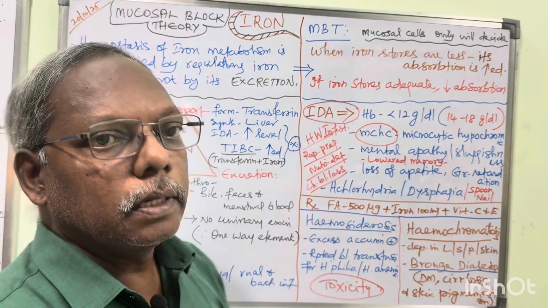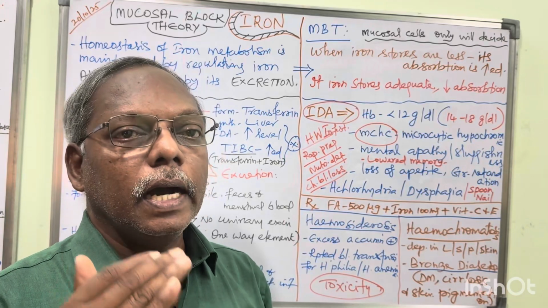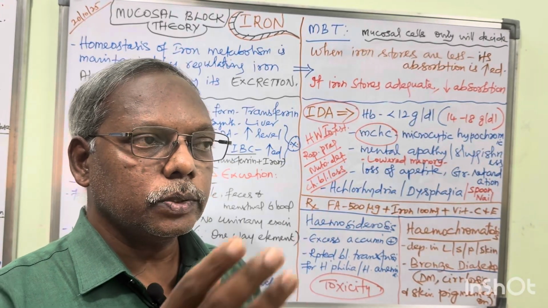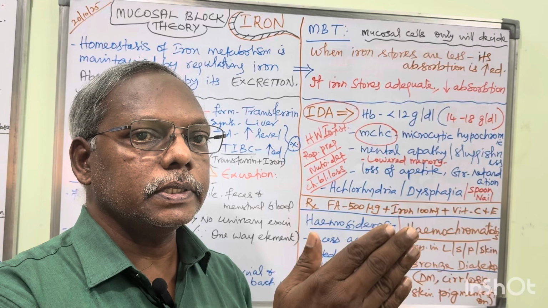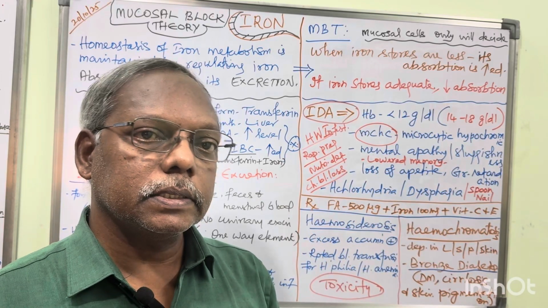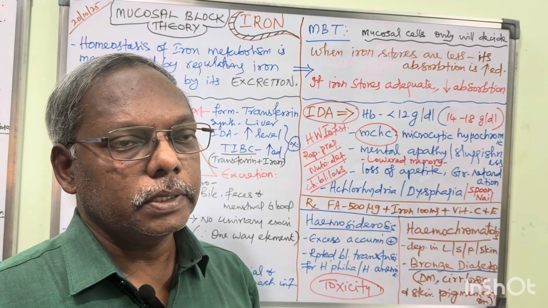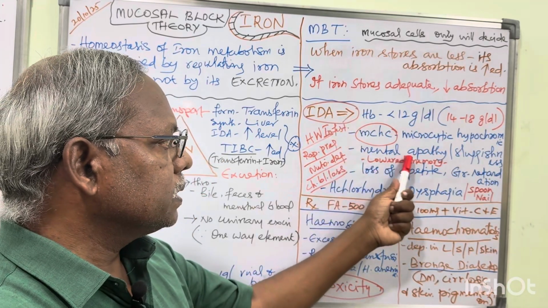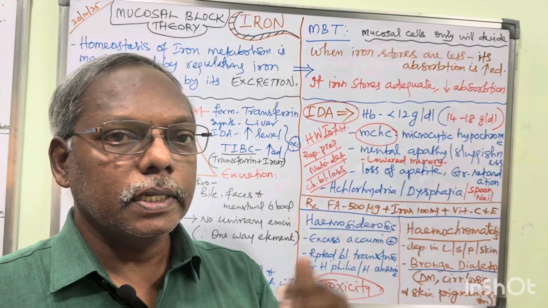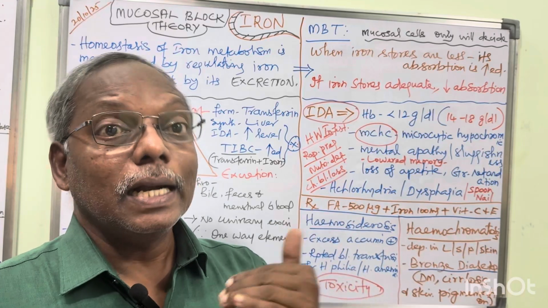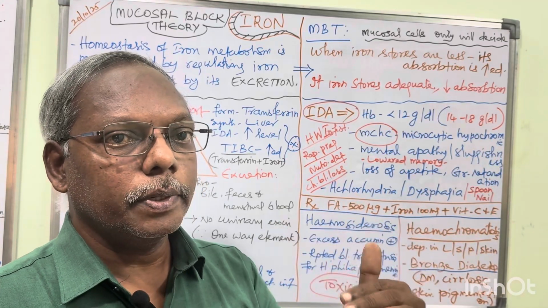Next one is disorders involved in iron metabolism. We have 2 disorders. One is deficiency, which leads to iron deficiency anemia, and excess amount of iron produces toxicity. For iron deficiency, we look at manifestation, normal level, clinical features and causes, why it happened, how it occurs.